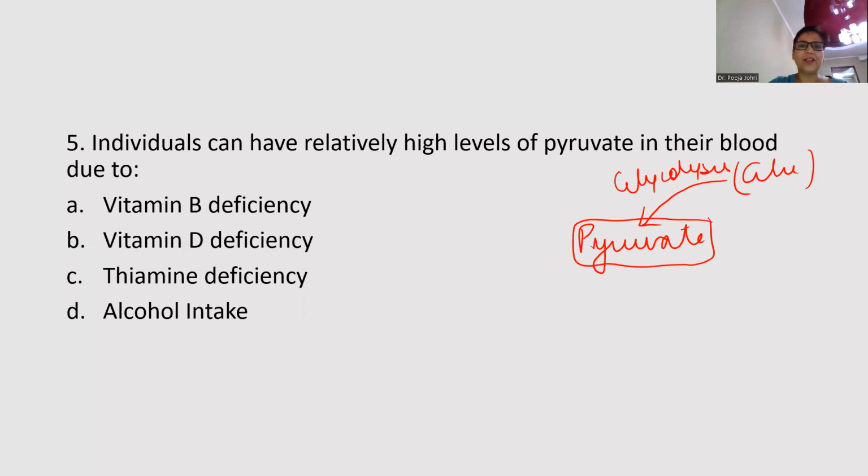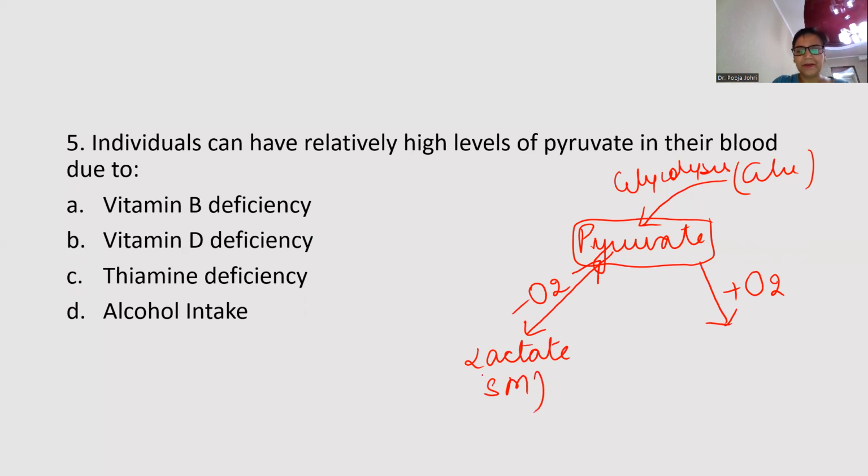Now, this pyruvate undergoes 2 different fates. Either it will react in the presence of oxygen or it will react in the absence of oxygen. So if it reacts in the absence of oxygen, it is simply lactic acid or lactate fermentation, which happens in the skeletal muscle. But the most important process which takes place in the presence of oxygen in the mitochondria, it forms acetyl coenzyme A. And this reaction is strictly irreversible.